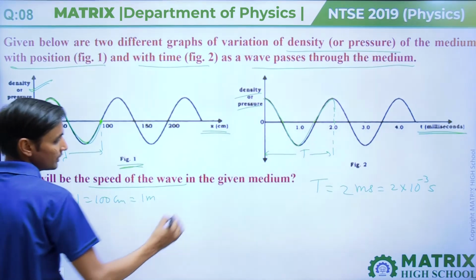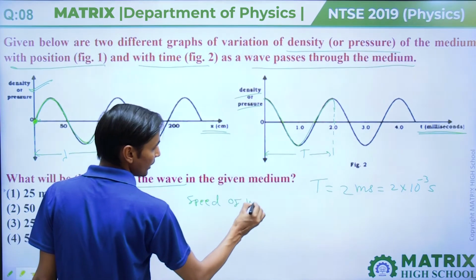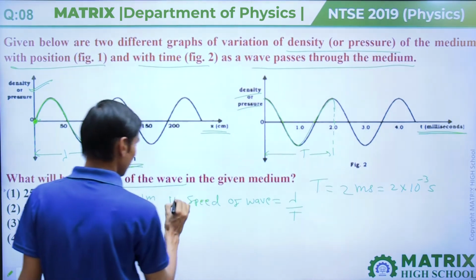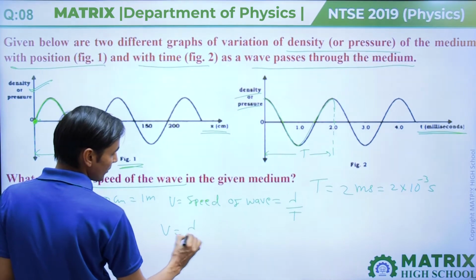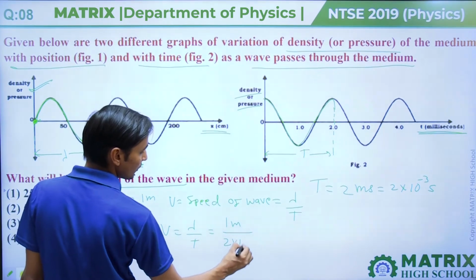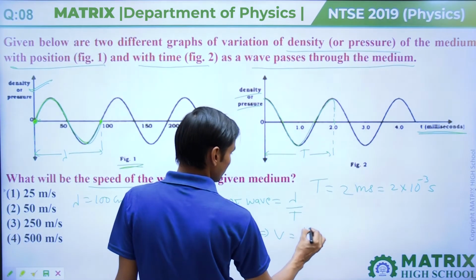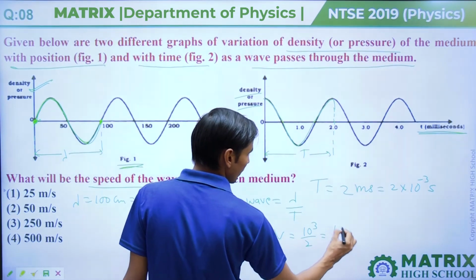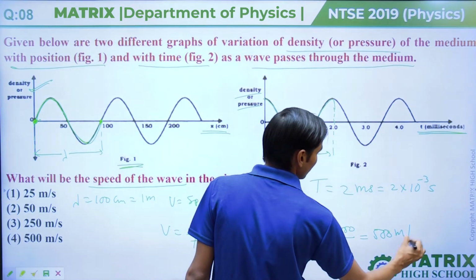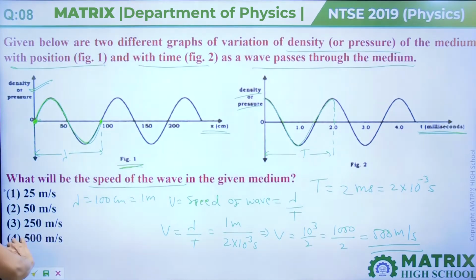Now the speed of the wave is given by the formula lambda by time period T, and we can denote it by V. Then V equals lambda by T, where lambda is 1 meter divided by time period 2 into 10 raised to power minus 3 second. Then V equals 10 raised to power 3 divided by 2, that means 1000 divided by 2, equal to 500 meter per second. So the wave speed in this medium will come out 500 meter per second, and that is option 4.